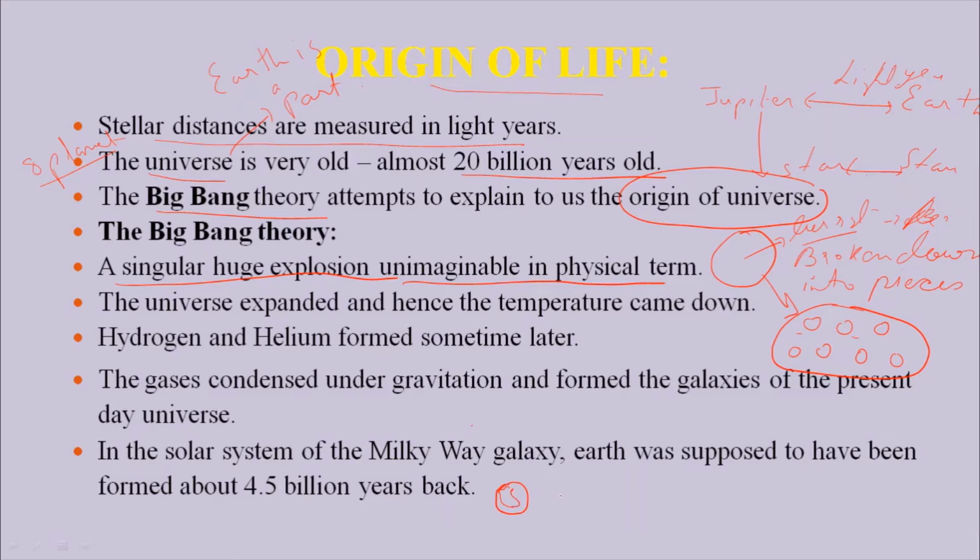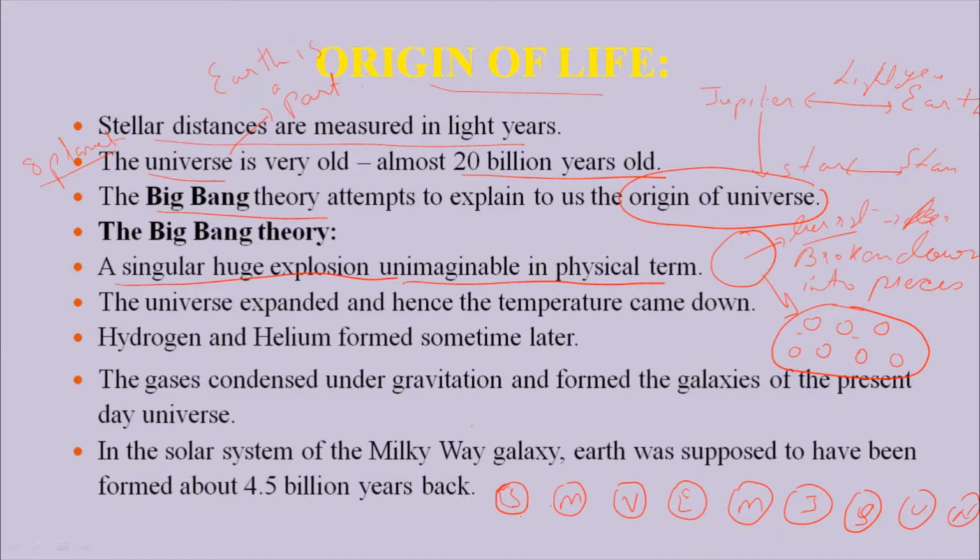We have Mercury, then Venus, then Earth, then Mars, then Jupiter, then Saturn, Uranus, and Neptune. Okay. So these are the planets.